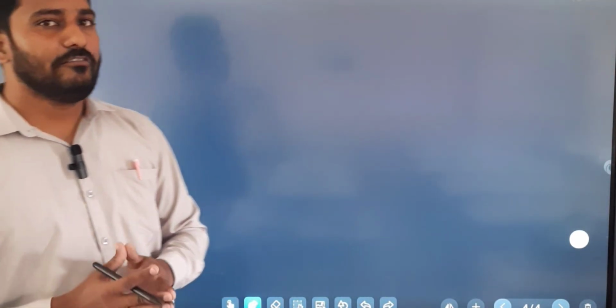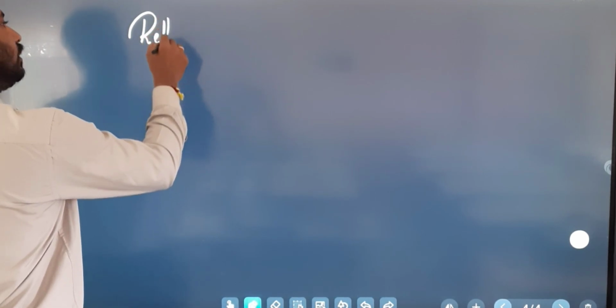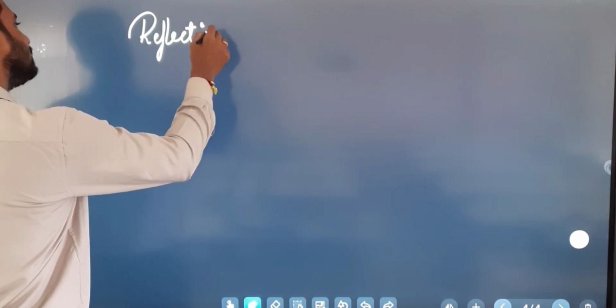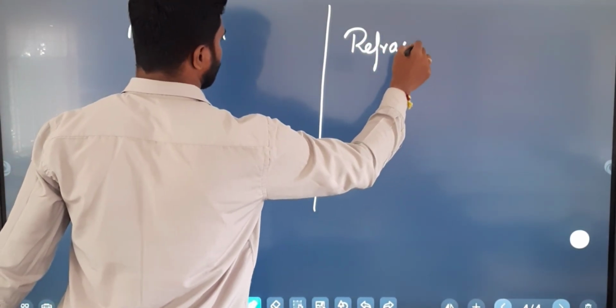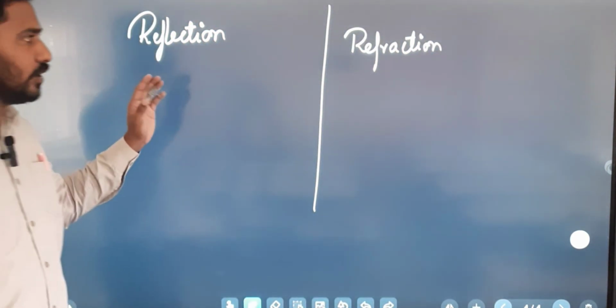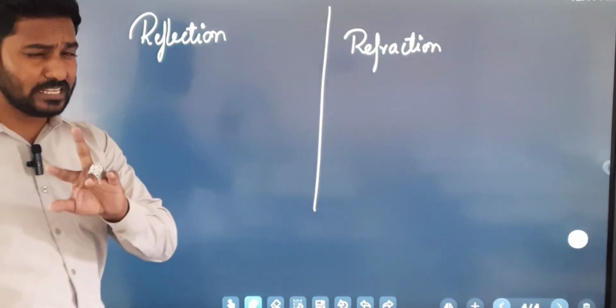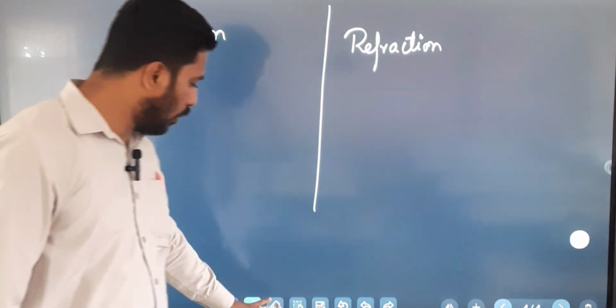Fine. So now, before we talk about how the image forms, we have to know two important things. What are they? We are going to learn about two things: one is reflection, another one is refraction. In this chapter we are going to learn about reflection and refraction. The entire chapter depends on those two topics only. So now, let us learn what is a reflection.